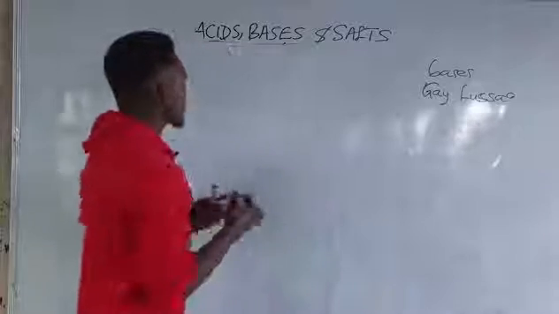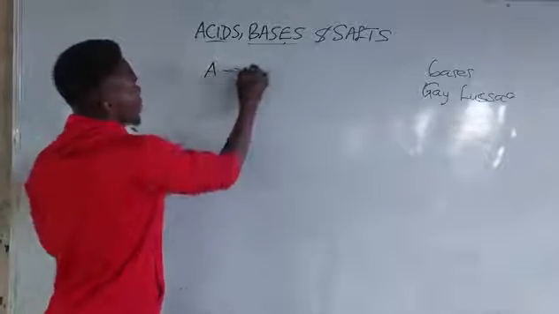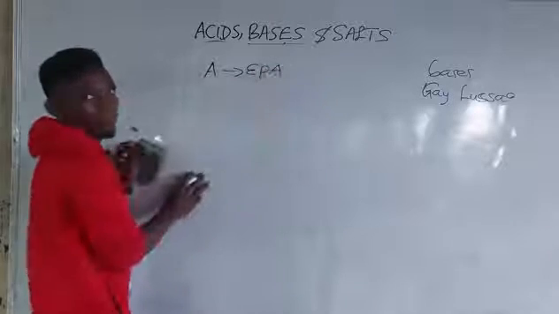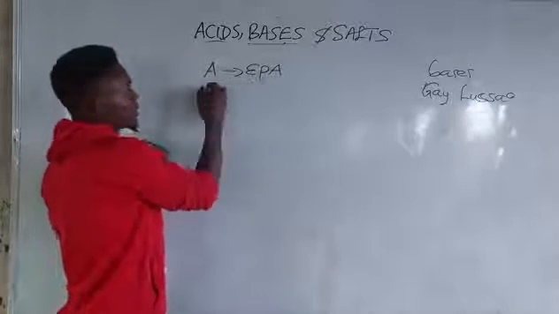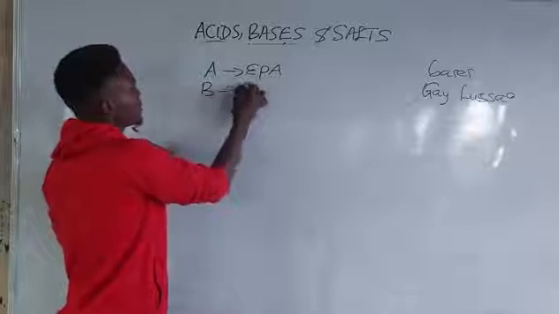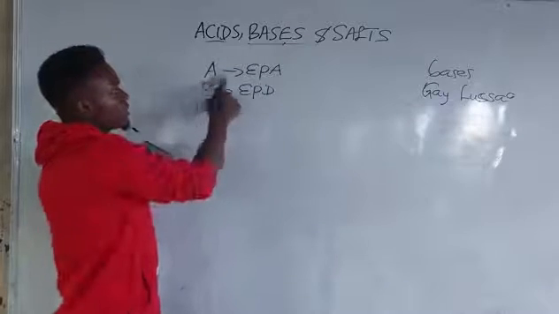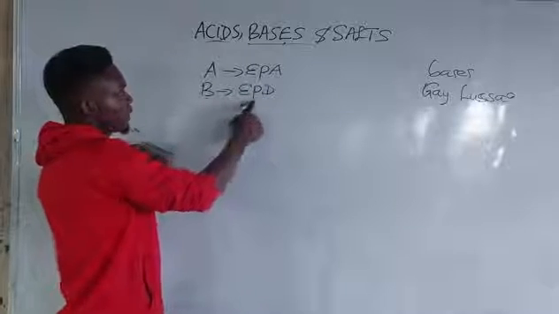He said that an acid is electron pair acceptor. An acid is electron pair acceptor, then a base is electron pair donor. An acid is electron pair acceptor by Lewis, base is electron pair donor.